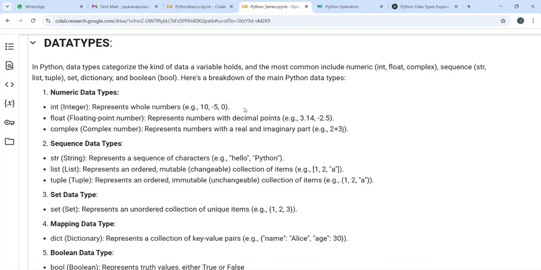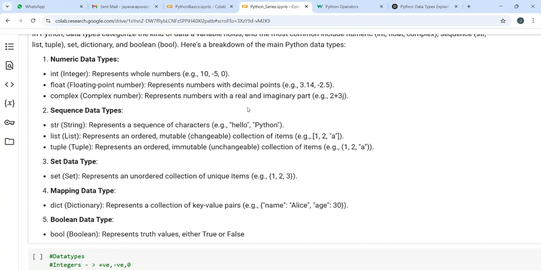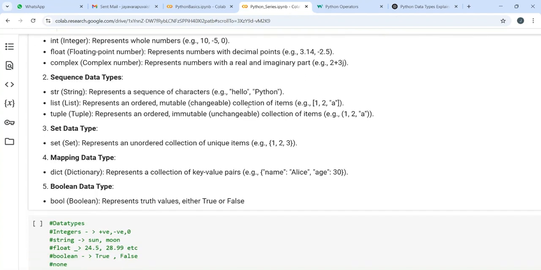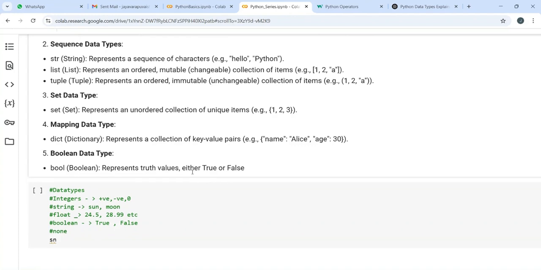Sequence data types: here we will only discuss string as of now. List, tuple, set, and dictionary, these four we will see in detail in upcoming videos. String, as in English, is a set of characters, like hello, Python, Java. And Boolean is just true or false. You either have a true value or a false value, a zero or a one. So only two values for Boolean.